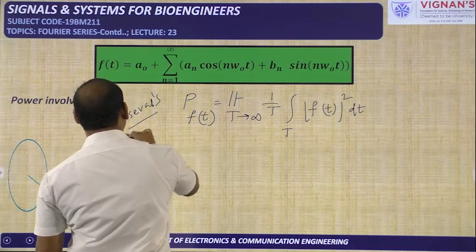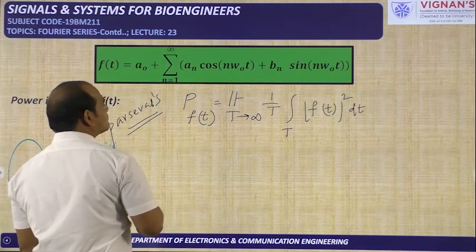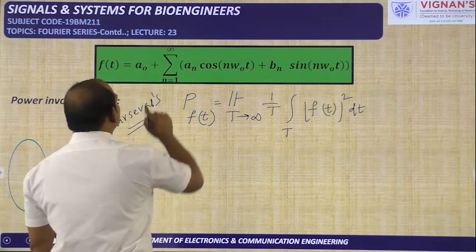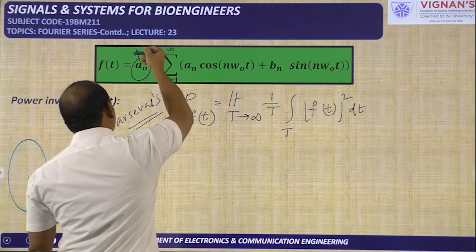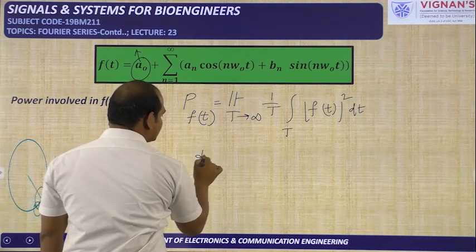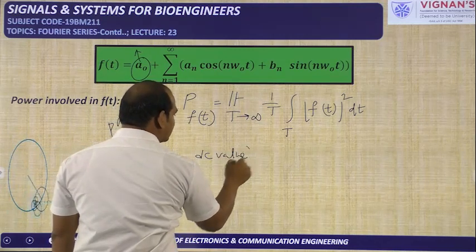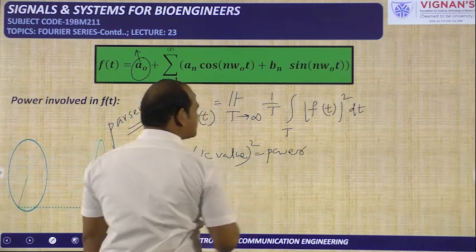Parseval's power theorem. And now we will prove that one. How we have to prove that, we will see. So this A0 is the DC content, the DC value. How much power is available within that DC? DC means DC square. If you take the DC value square, then you will get the power involved in that particular DC.